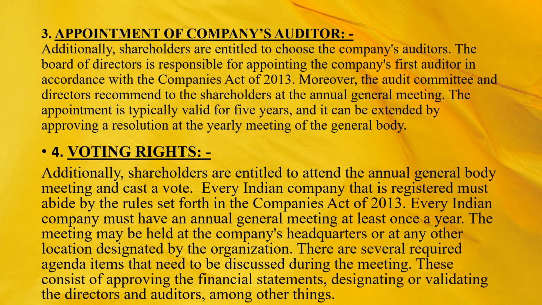The fourth right is the voting rights. Additionally, shareholders are entitled to attend the annual general body meeting and cast a vote. Every Indian company that is registered must abide by the rules set forth in the Companies Act 2013. Every Indian company must have an annual general meeting at least once a year. The meeting may be held at the company's headquarters or at any other location designated by the organization. There are several required agenda items that need to be discussed during the meeting.